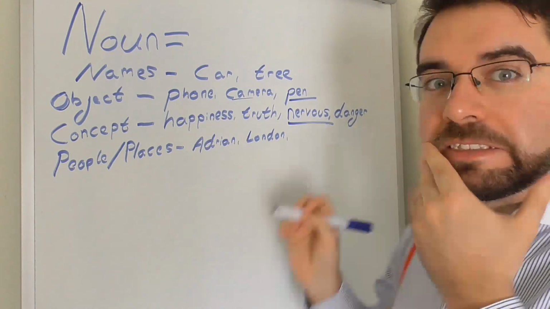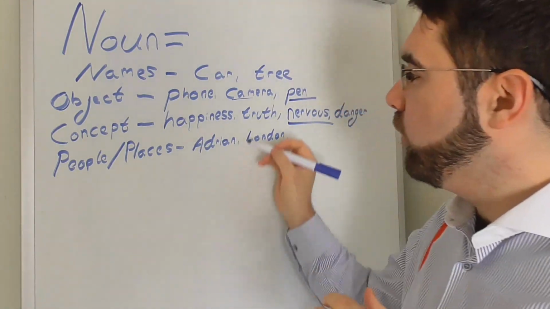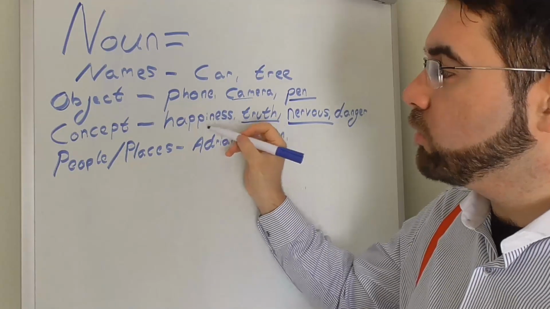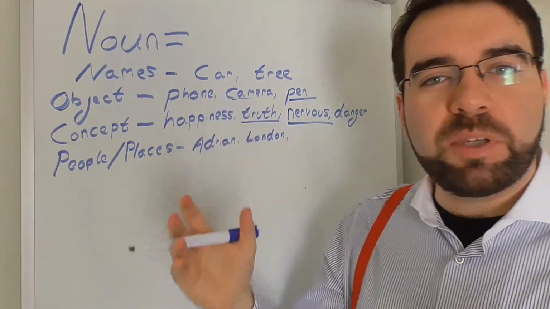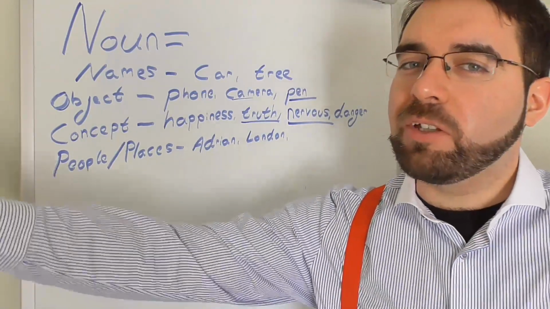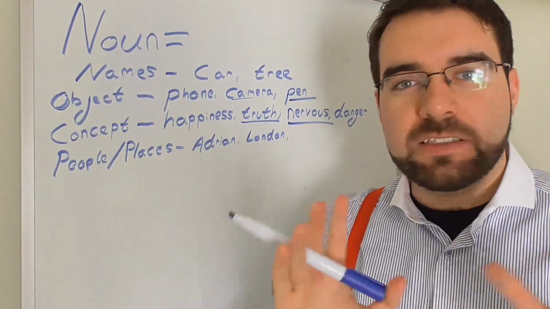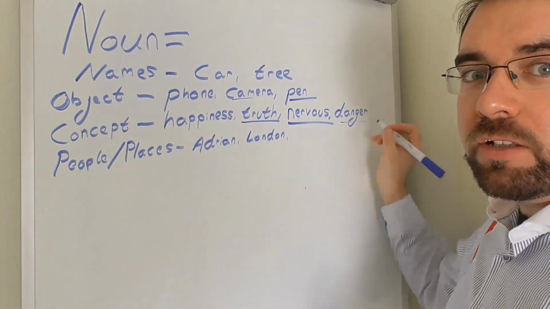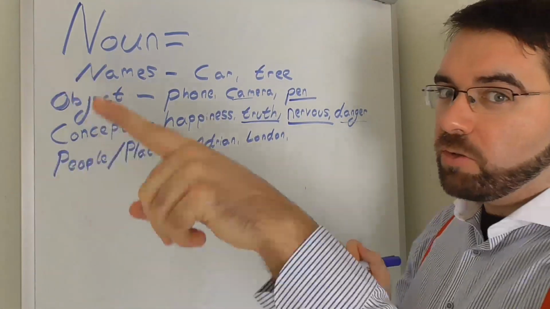Like we can be nervous, or we can talk about the truth, or we can be talking about happiness, being happy, something less tangible, the feeling of happiness, or the opposite, sadness. Or even we can talk about other abstract things like danger. It's dangerous over there, don't go there.